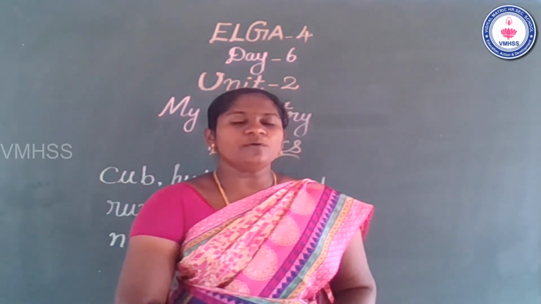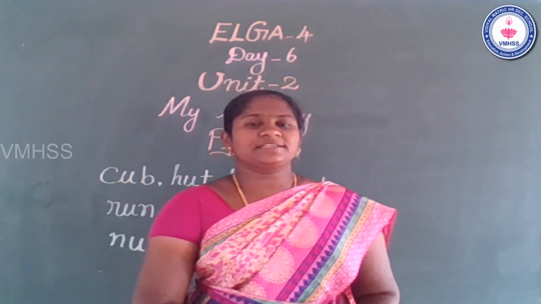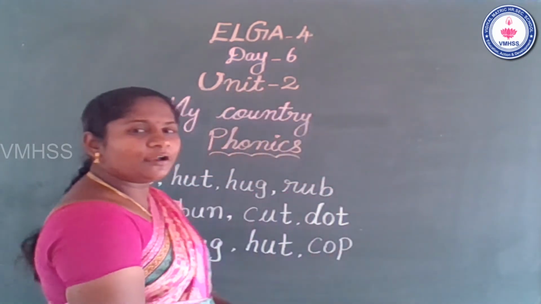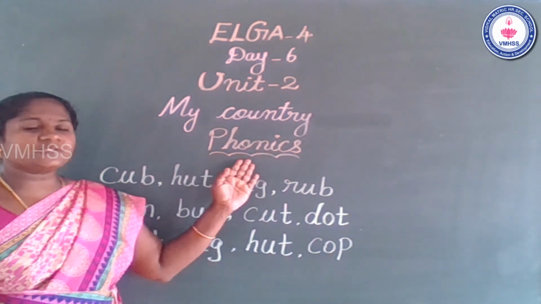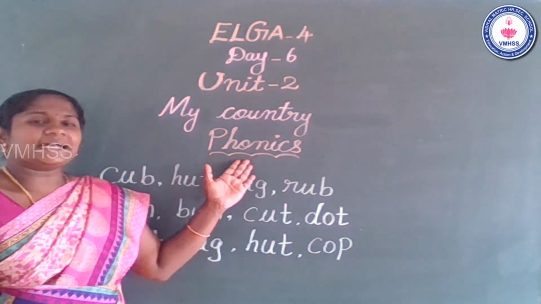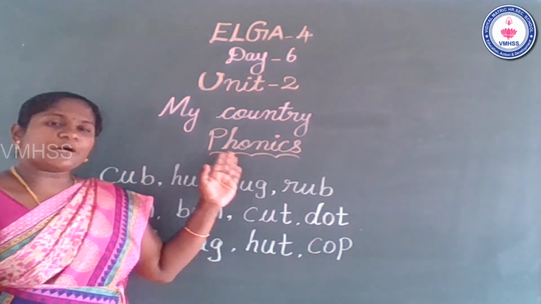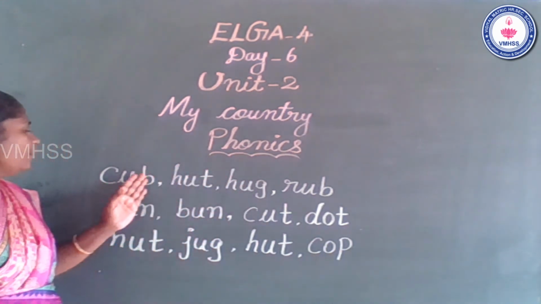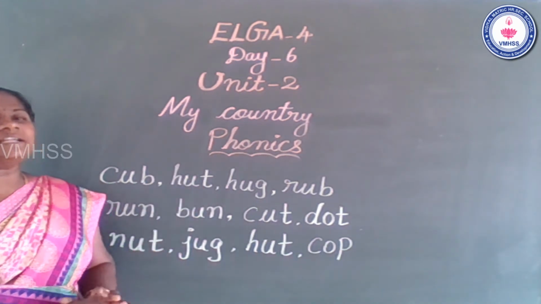Now let us learn the first component, phonics. Look at the board. Phonics means what? Children, we are using the sounds of the letter, the name of the letter and the sound of the letter also. Now we are going to cover the worksheet page number 34.